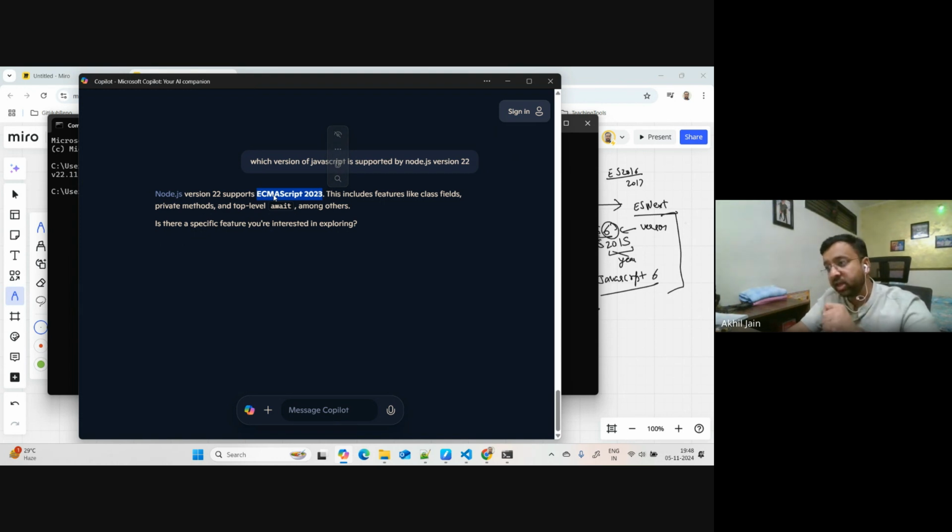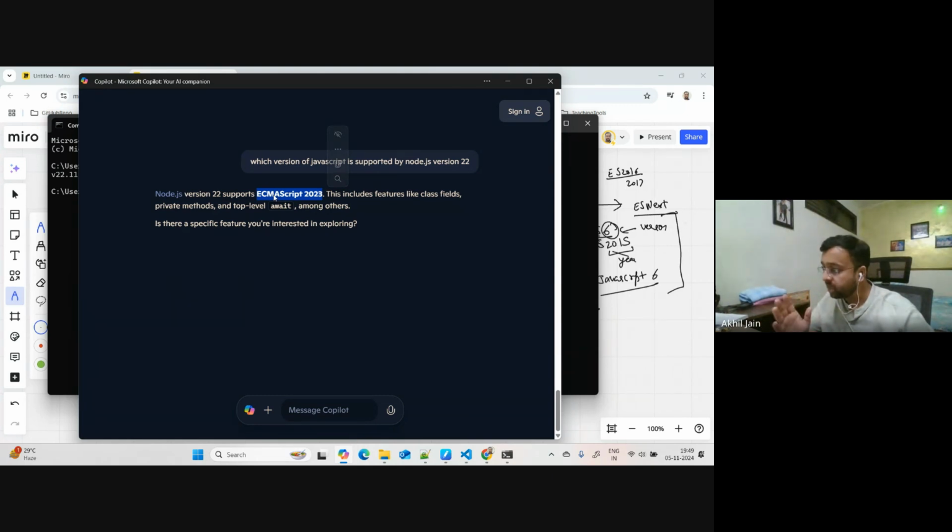It also means that if I want, I can go back to any time in history and use whatever features I feel like from that history. Let's say the feature is coming from ES5, ES6, ES7, whatever those versions are. But the maximum version which I can write, or the features which I can use from this Node.js, is EcmaScript 2023. I hope this makes sense, everyone?